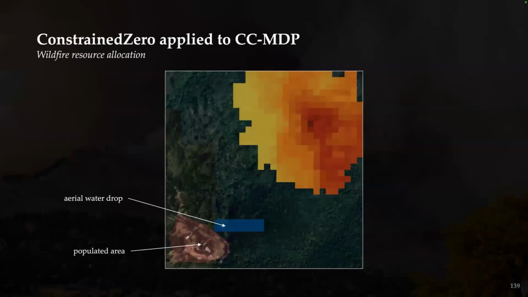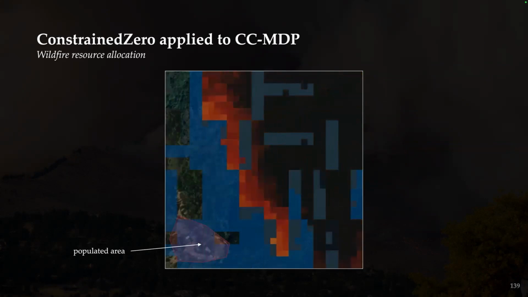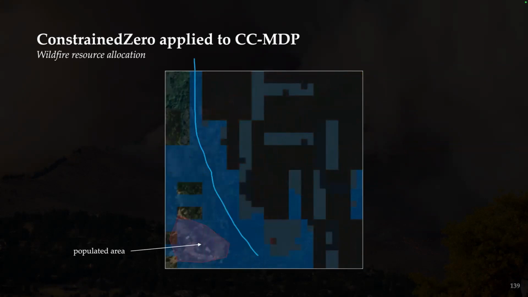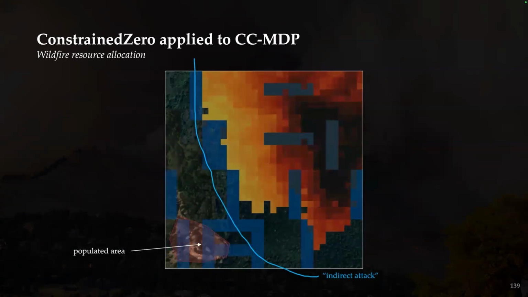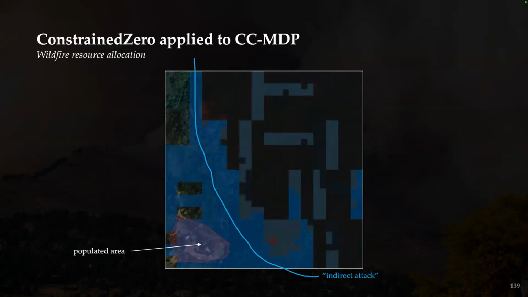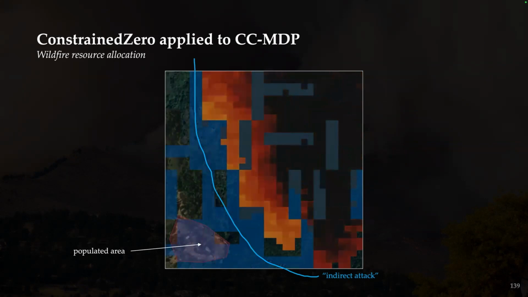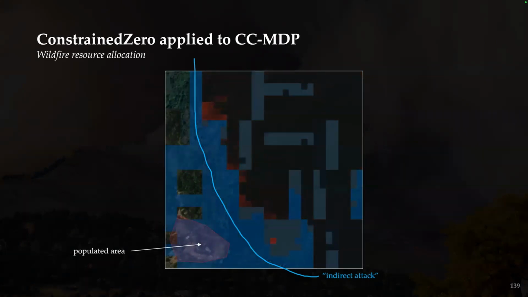To show you what the trained policy learns, here we have the strips of water drops, and the bottom left is a populated area. After training the policy with ConstrainedZero, we see that the behavior that it learns is actually this indirect attack. So this is common in wildfire resource incident management, where you don't attack the fire directly, you actually build walls around areas that you want to save, because the fire is going to spread faster than the resources can actually extinguish it. So this is some cool behavior that we see emerge from just applying a constraint on the populated area.